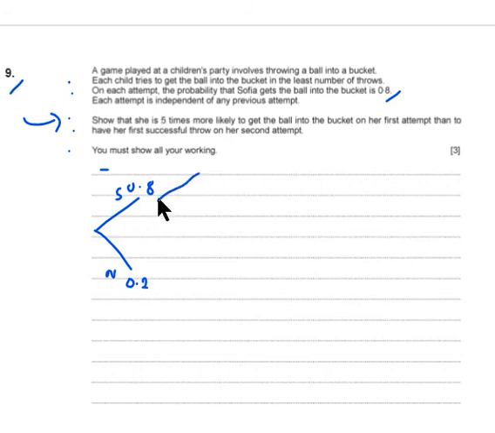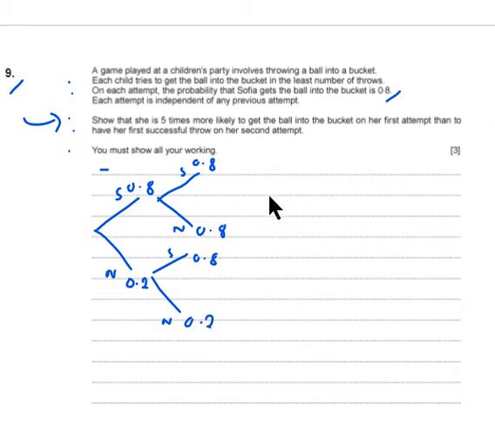On her second attempt, if she was successful on her first attempt, the probability of success would still be 0.8 because it's independent of success or failure on the first attempt. And the probability of no success is 0.2. Similarly, even if she weren't successful on her first attempt, the probability of success on a second attempt is still 0.8, and the probability of no success on a second attempt is 0.2.